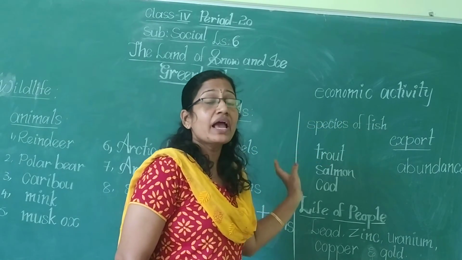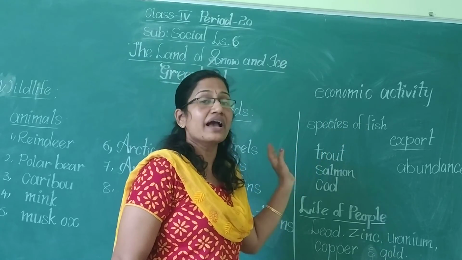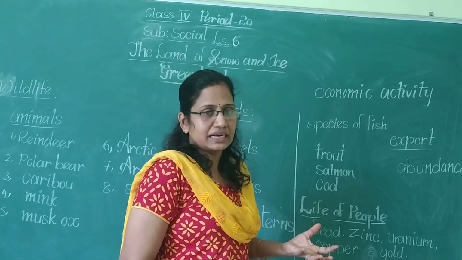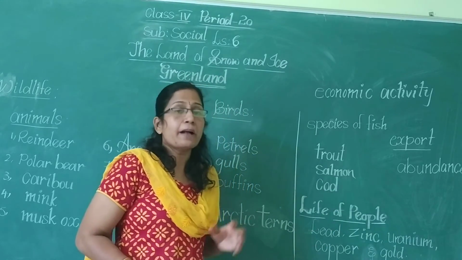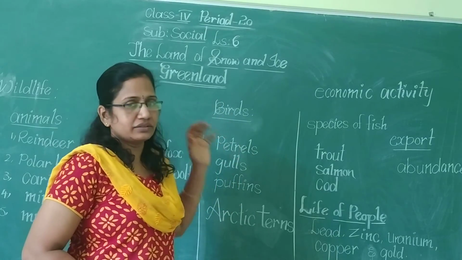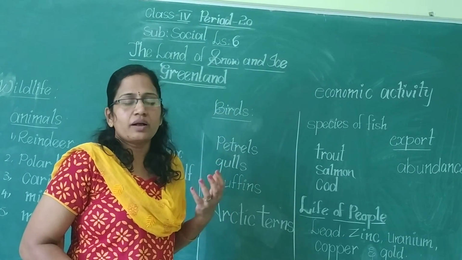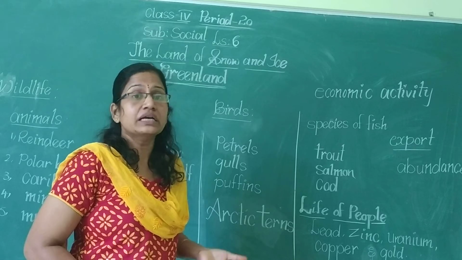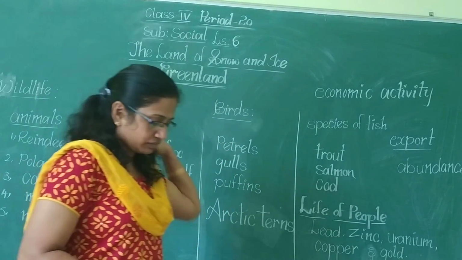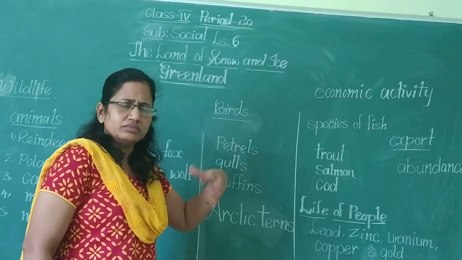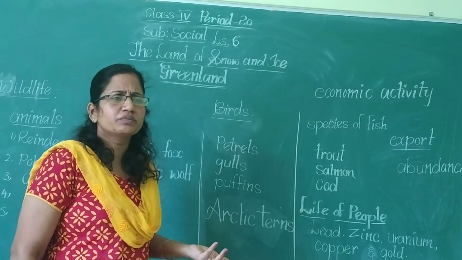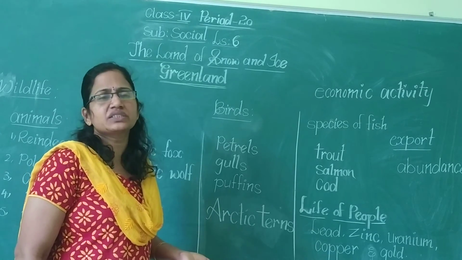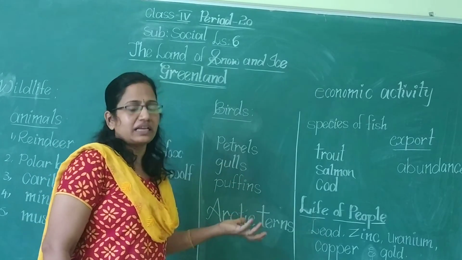Here, what are the Greenland people doing? They are exporting to other countries. That means they are selling the fishes to other countries. Through that they are earning income or money. That is the main source in Greenland. This is the main income source for many people in Greenland, and one of the main sources for the government. The country is getting income from the fish industry.